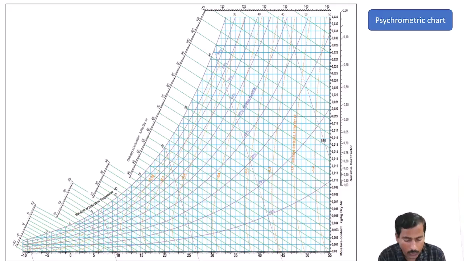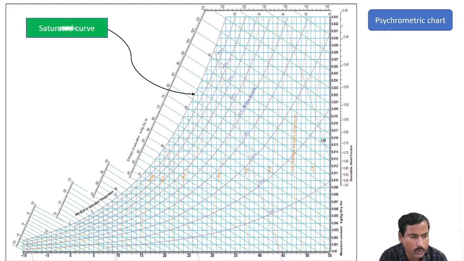So what is the objective of this slide? I want to know at that particular temperature what is the maximum amount of water vapor it can hold. I need not remember it at all to define saturated air and unsaturated air. I just explained with that data because you need to understand the clear concept of saturated and unsaturated air. First of all, you should understand this is called the saturated curve. The last curve is the saturated curve. I'm not going to tell you all the lines and curves at a time. As the time comes, I'm going to introduce them one by one. So the last curve is called the saturated curve.